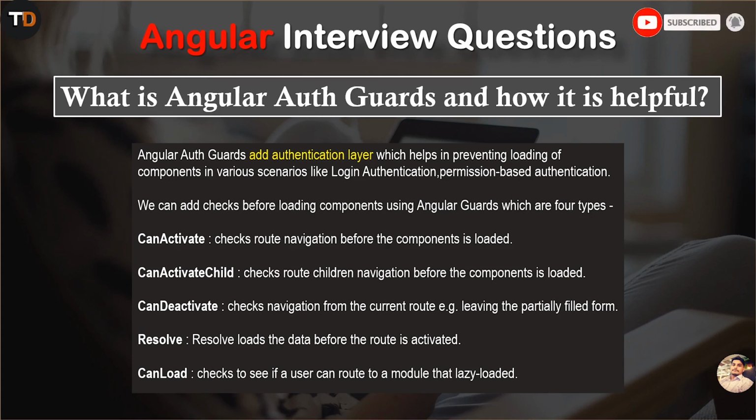So first we look at CanActivate. CanActivate checks the route navigation before the component is loaded. Next, CanActivateChild checks route children navigation before the component is loaded. Next, CanDeactivate checks navigation from the current route, for example leaving a partially filled form. Next, Resolve loads the data before the route is activated. Next, CanLoad checks to see if a user can route to a module that is lazy loaded. So guys, this is auth guard.